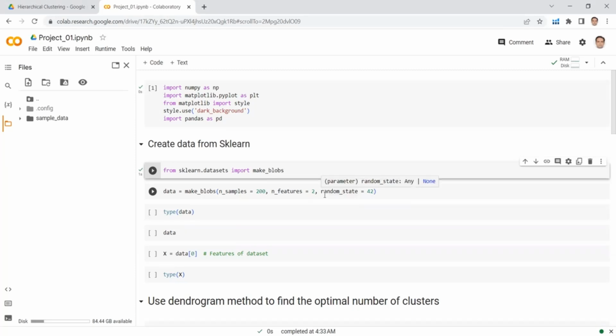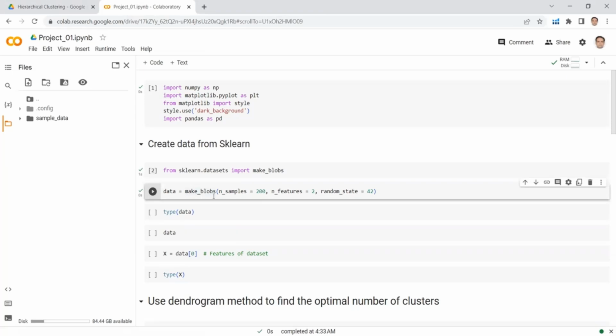You know that the advantage of giving random state is that every time we run this line of code, we will get the same samples of our data. So let's run this cell. In this way, we have generated data using the function make_blobs, which is present in sklearn.datasets.